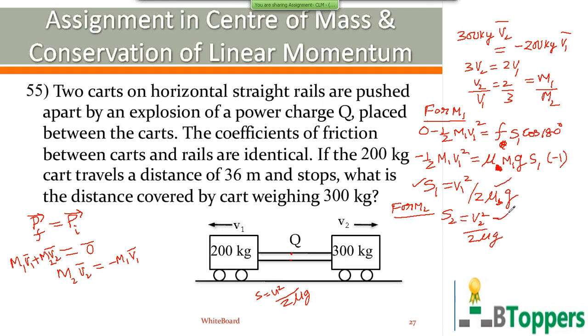If you divide this equation by this, you get S1 by S2 equal to v1 by v2 whole square, since the coefficient of friction between each mass and the horizontal surface is the same. v1 by v2, the magnitude of velocity of m1 to the magnitude of velocity of m2, is equal to m2 by m1. So S1 by S2 equals m2 by m1 whole square, that is 300 by 200 whole square.